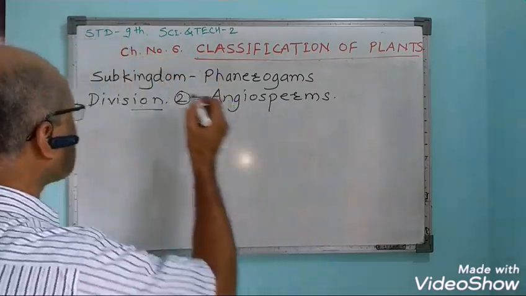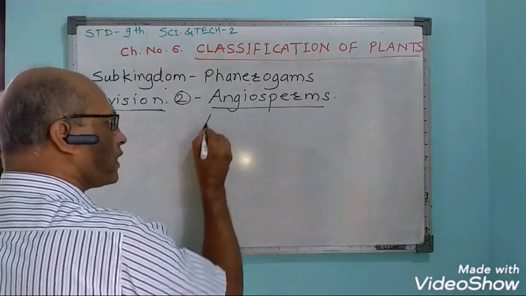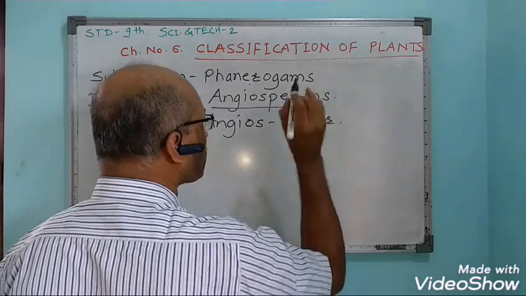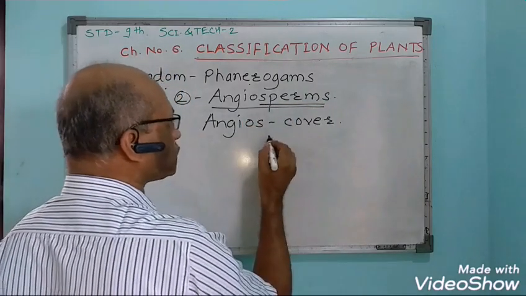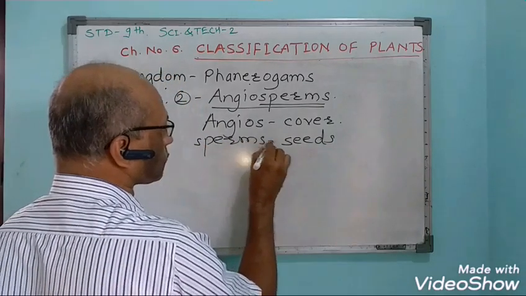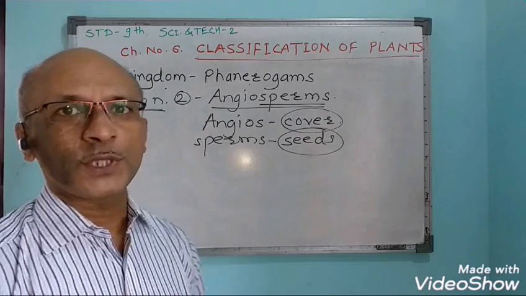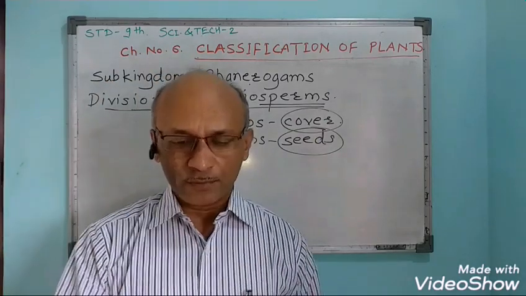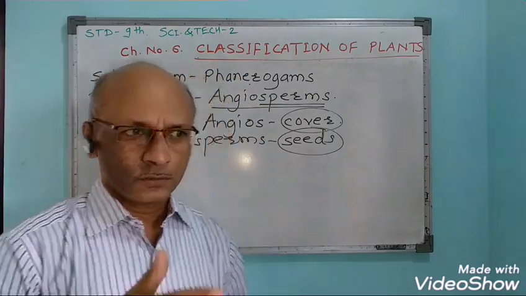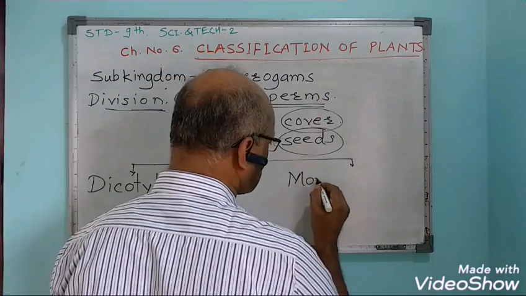Now, the next division in subkingdom Phanerogams is angiosperms. Here, angios means cover or covering, and sperm means seeds. That means the seeds are covered with the ovary or the fruit. The common examples of these plants are various types of fruit plants, guava, mango, hibiscus rosa. They are of two types: dicotyledons and monocotyledons.